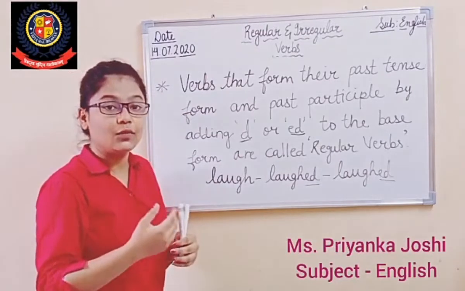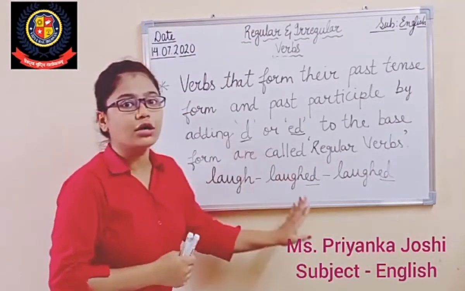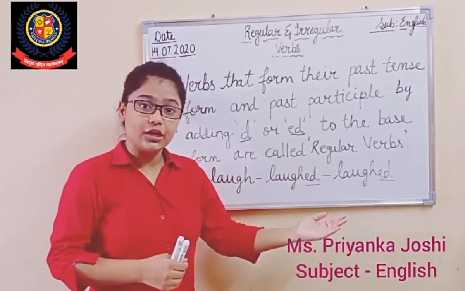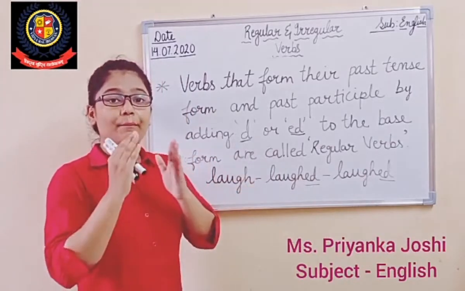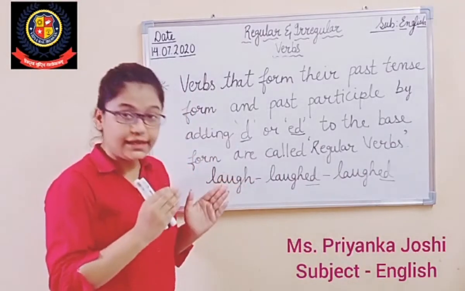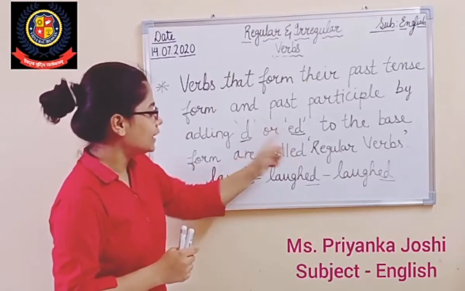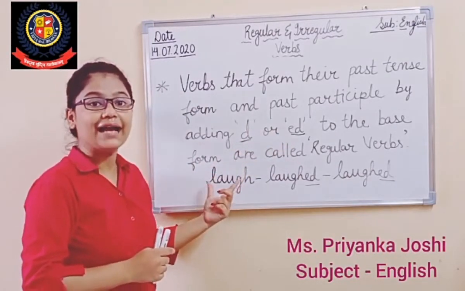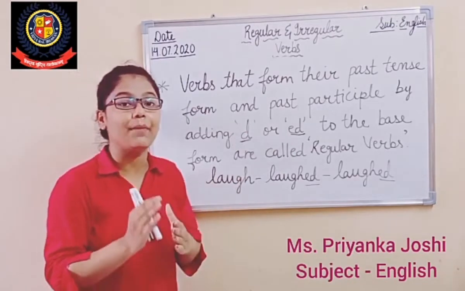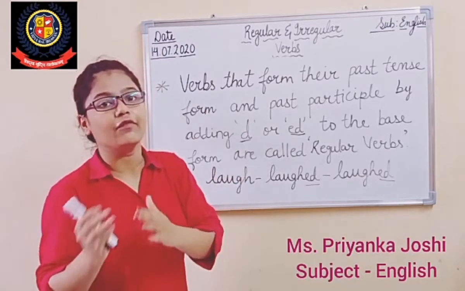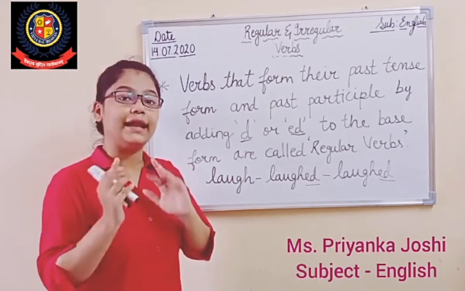There could be another word, walk, walked, walked, right? That is also made by adding ed. So whenever we add d or ed to the base form, at that time we are talking about the regular verbs.